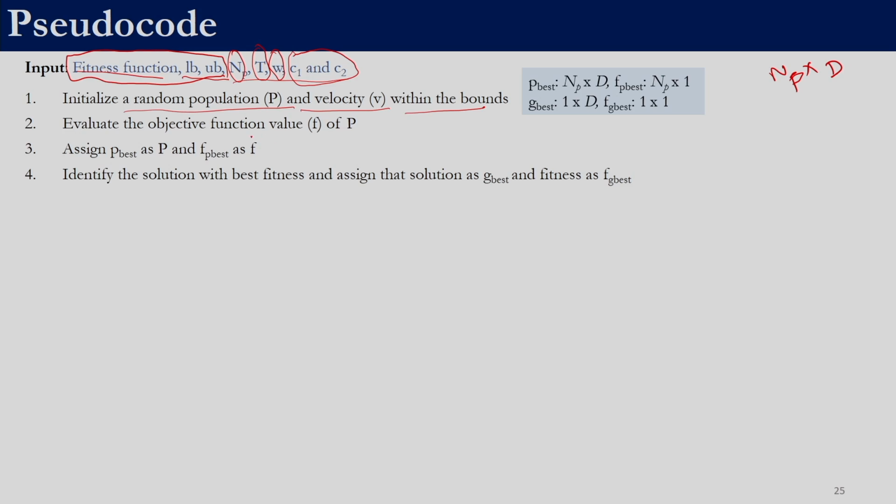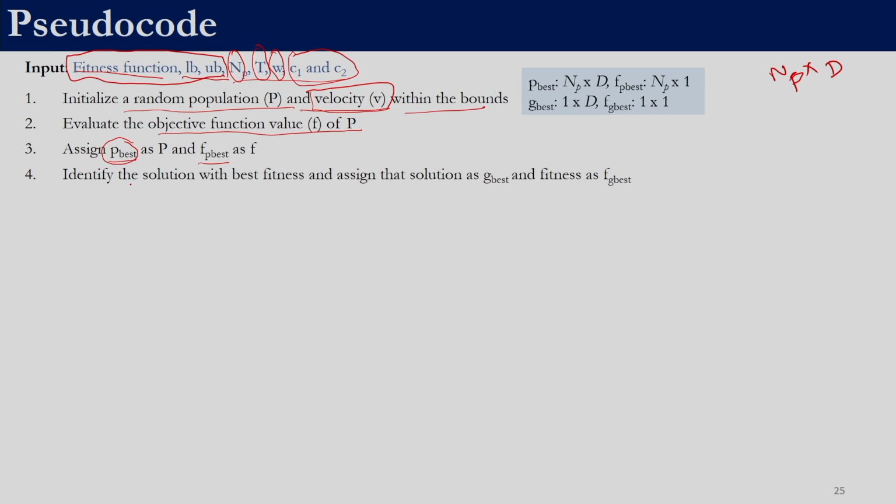Once we have the population, we need to evaluate its objective function value. Once we have evaluated the objective function value of P, we can assign P best and F best. So, P best will be nothing but the random population and the fitness of the corresponding P best would be nothing but the fitness of the objective function value. So, we do not need to go and determine the fitness of P best again, because it will be the same as the fitness of the population. And remember, we are not required to determine the fitness of the velocity. Though it is NP cross D, we do not require its fitness.